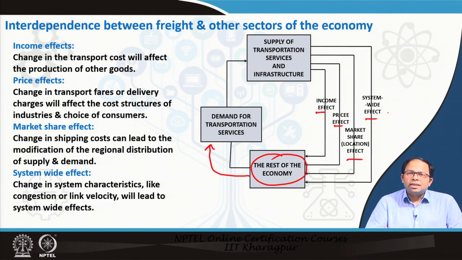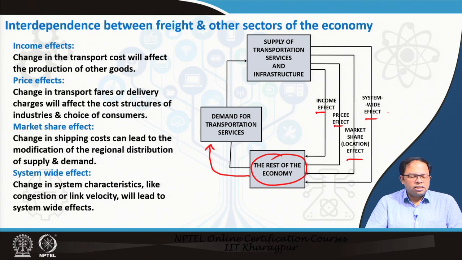Now, when prices rise, the market obviously rearranges itself. That means supply and demand rearrange. Based on the price of a particular good, it would be demanded by people, right? Some things will increase much higher, some prices will not go up that much. So it all depends on that. Market share effect is that a change in shipping cost can lead to modification of the regional distribution of supply and demand. So this change in freight price will also change the supply and demand of the entire area.